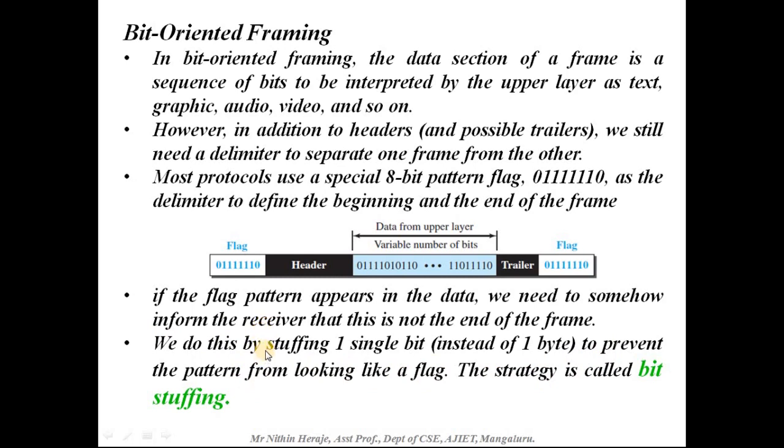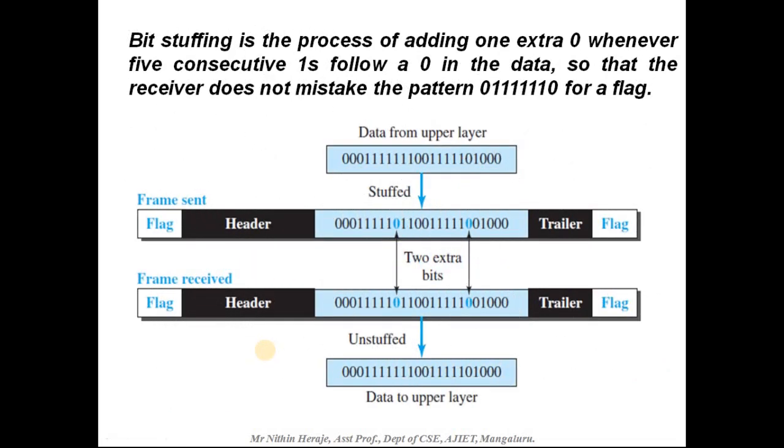Okay, so we'll see how this bit stuffing is going to work, or what the procedure is. Bit stuffing is the process of adding one extra 0 whenever 5 consecutive ones follow a 0 in the data, so that the receiver does not mistake the pattern 0 followed by 6 ones and then a 0 for a flag. Okay, so we'll look into this.